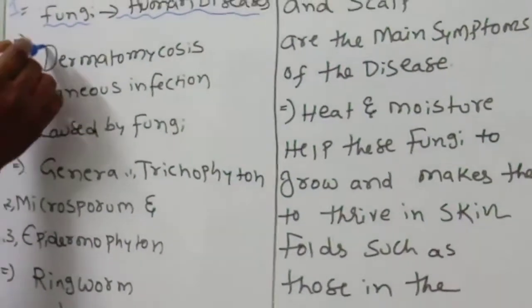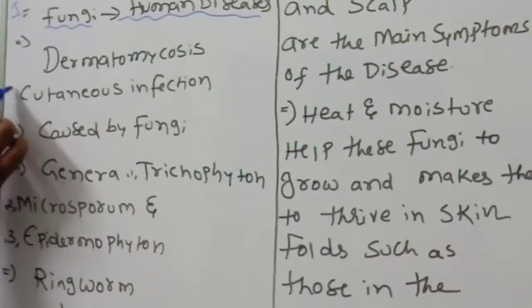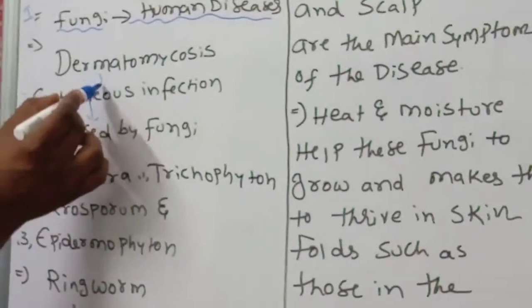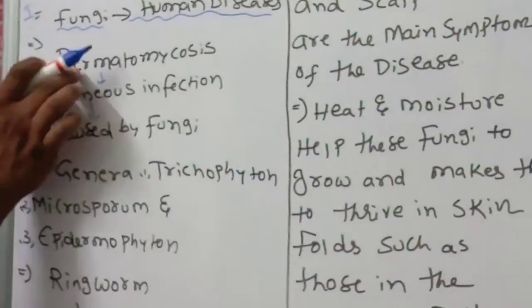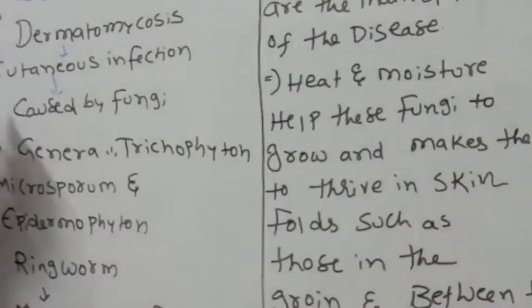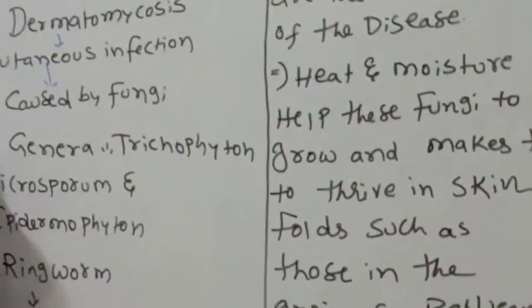The second one, dermatomycosis or cutaneous infection. It is caused by which one? Fungus. Dermato means skin.